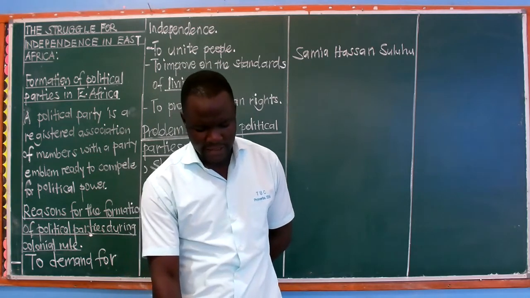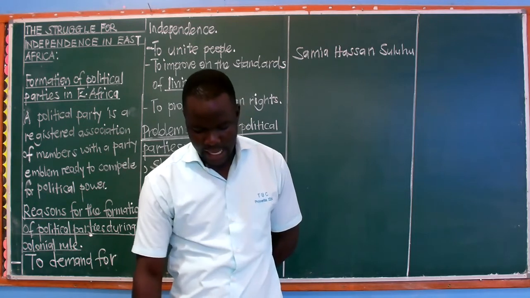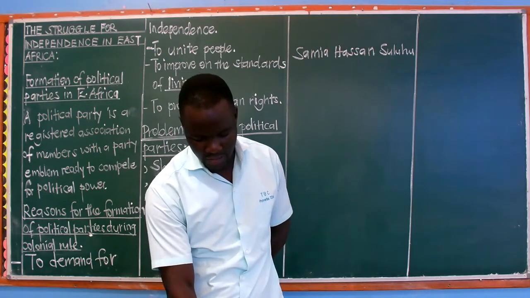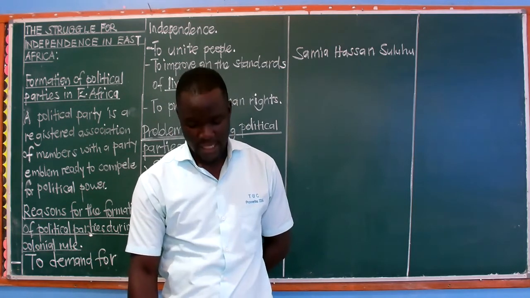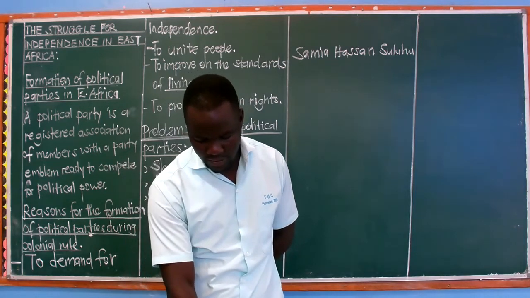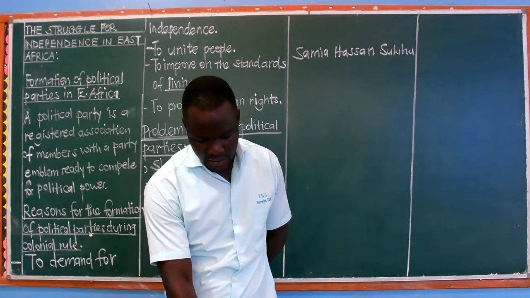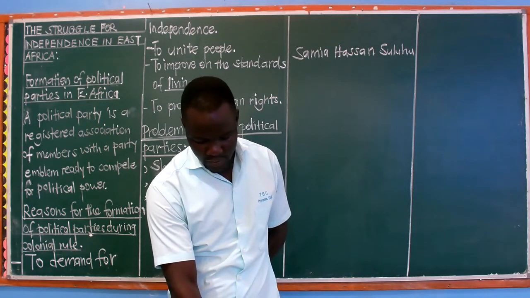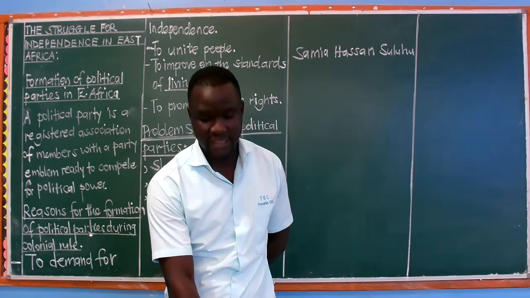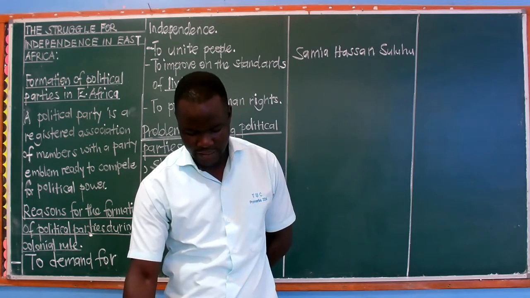We shall be looking at the 1961 elections in Kenya, whereby elections were held between KADU and KANU, and on 1st June 1963, KANU won the elections, but the owner did not get or form a government. KADU accepted to form the government, and we have Ronald Ngala becoming the first chief minister of Kenya.